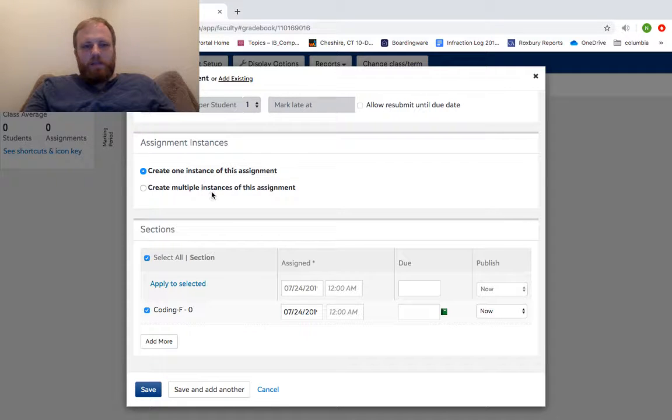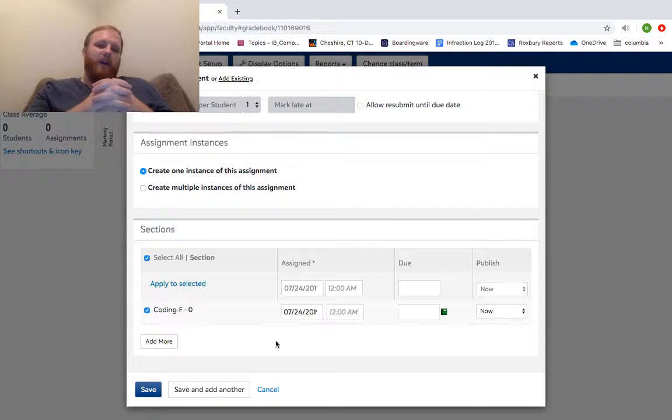Create one instance or multiple instances of the assignment. That's not going to make a massive difference for you, but again, you can play around with this. This is something that's a little bit more advanced technique that not a ton of people use, but I've seen it used effectively. Otherwise, this is the most important thing that I'm going to tell you about today.